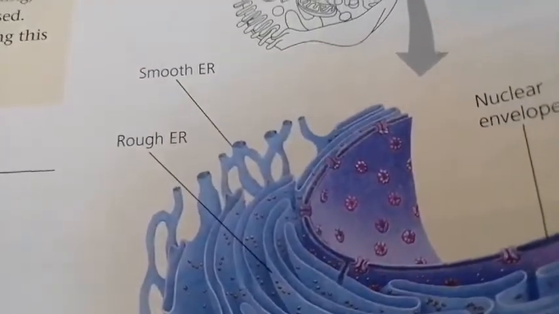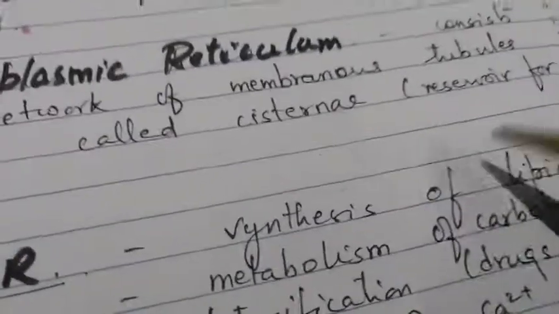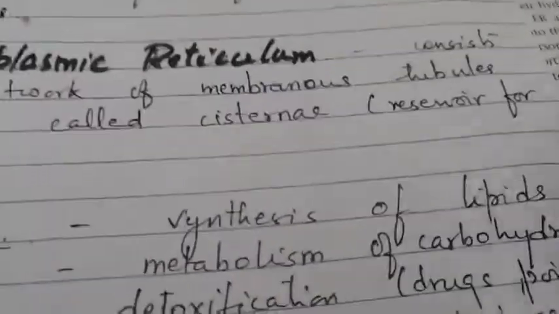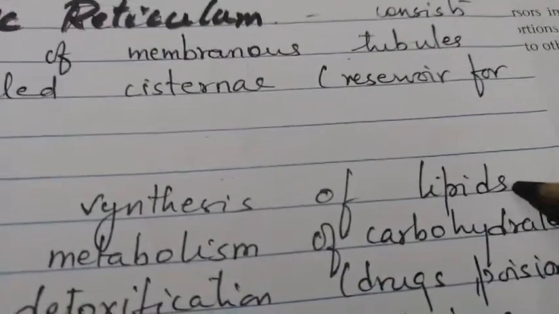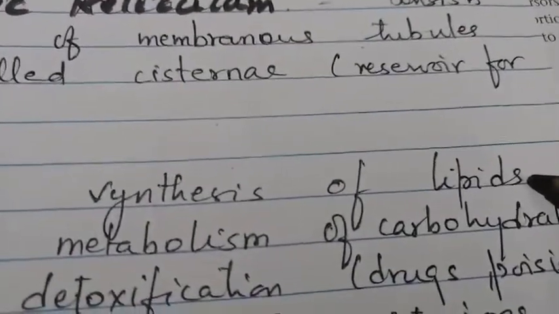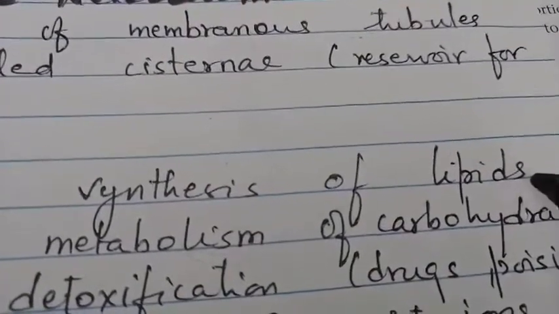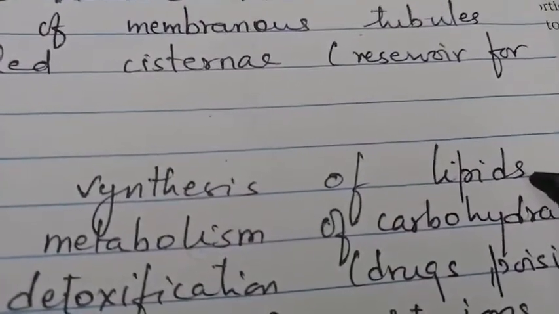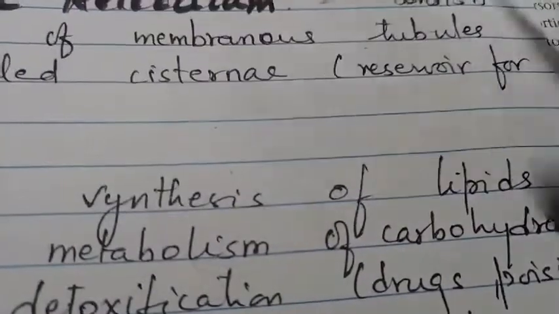So let's see first your smooth endoplasmic reticulum. What is the function of a smooth endoplasmic reticulum? It is involved in the formation of lipids. So various kinds of lipids, phospholipids, they are the components of your plasma membrane, and lipid is required by the body. Even various kinds of steroidal hormones are formed from lipids, okay.